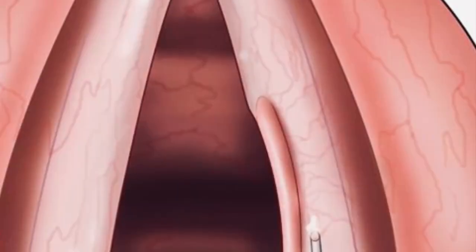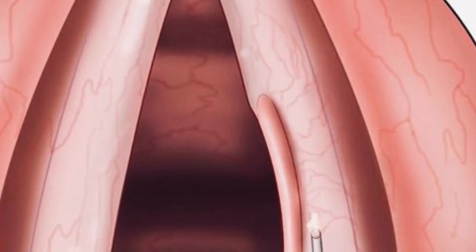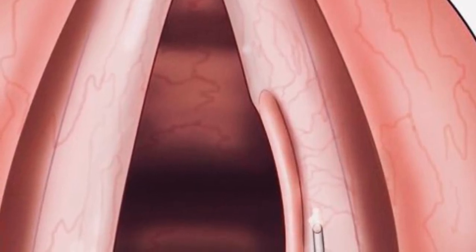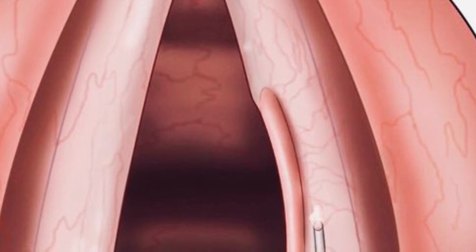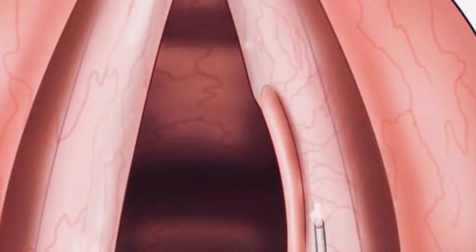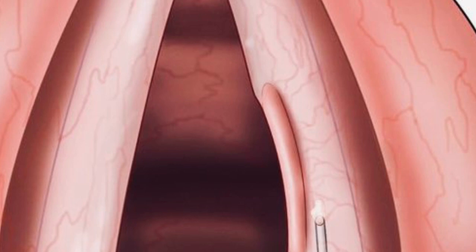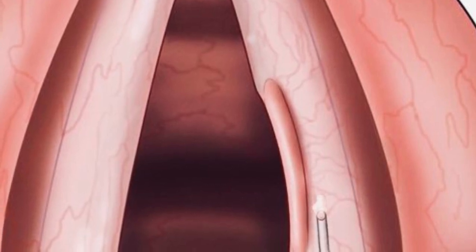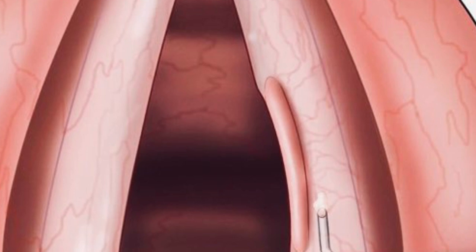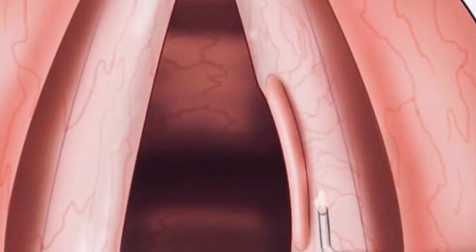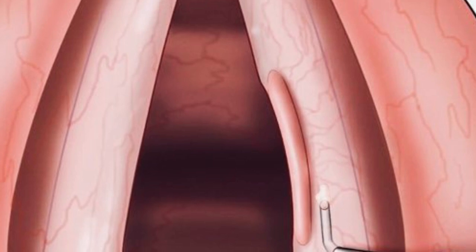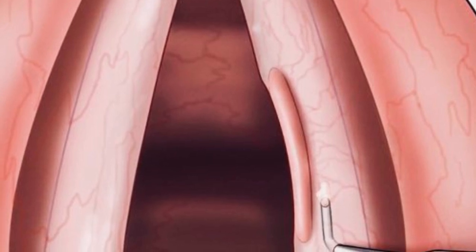Etiology of sulcus vocalis: congenital. It is maybe because of failure of normal development, possibly due to fourth or sixth branchial arch anomaly. Acquired may be phonotrauma, iatrogenic after surgery or intubation, post-inflammatory or degenerative changes, and that may be associated with cyst rupture. If cyst rupture, there will be pit formation. So these are the possible causes.